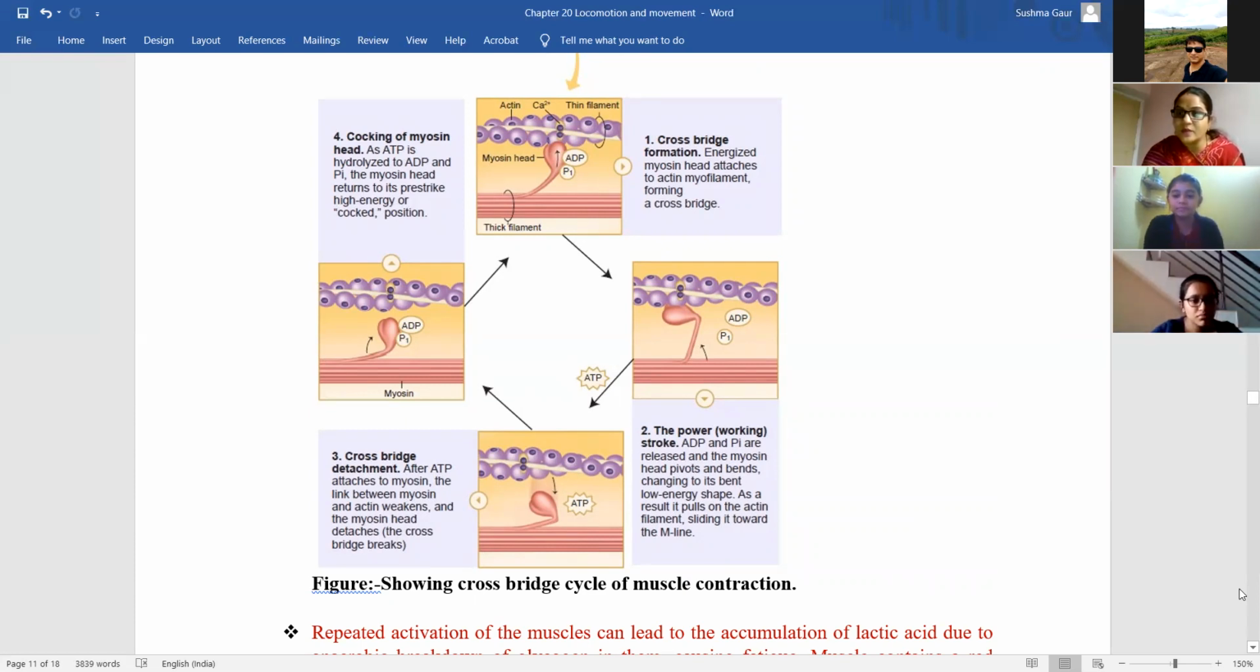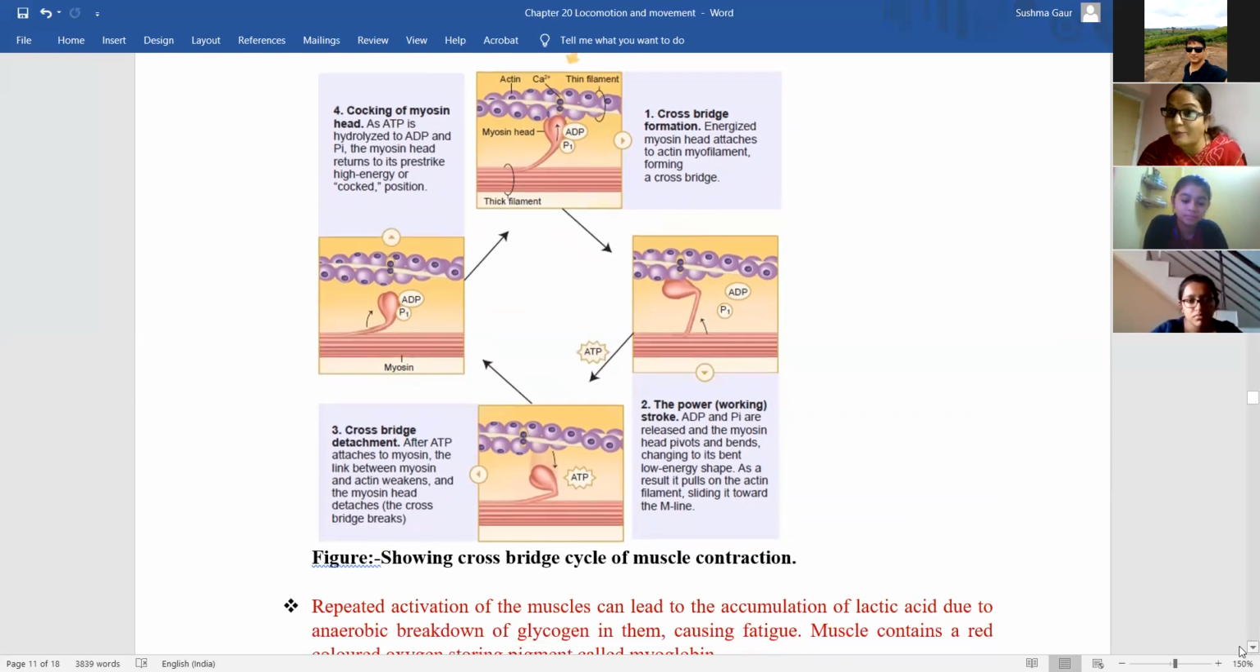Yes, ma'am. When I will take the test of this chapter, I will make some hypothetical questions also. So if anything is not clear, you can ask me in class right now only.